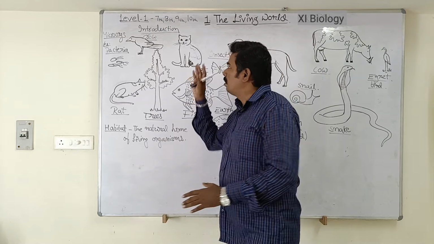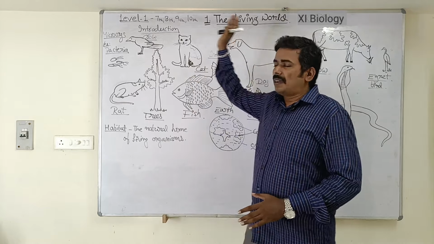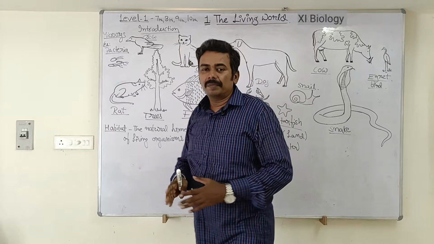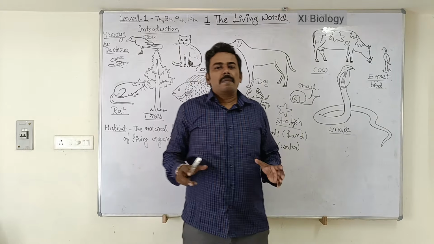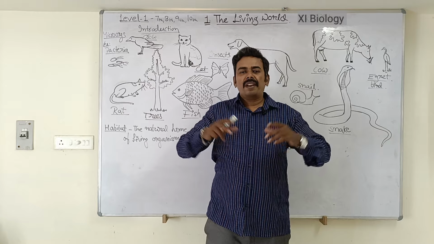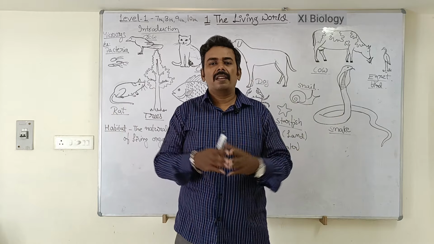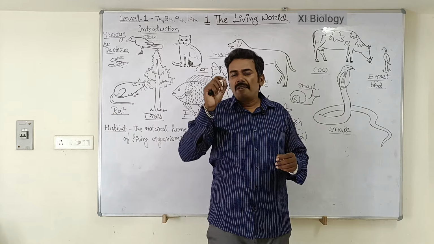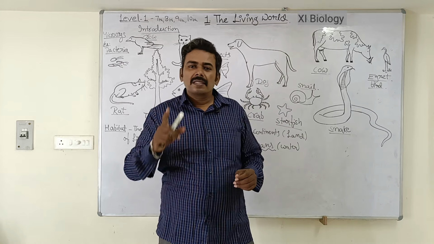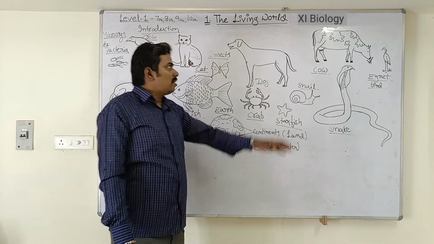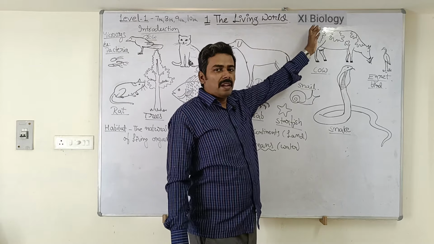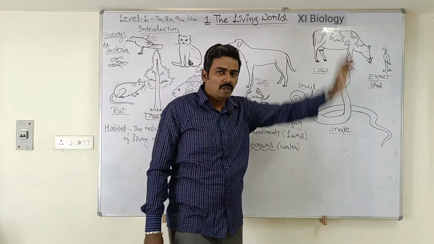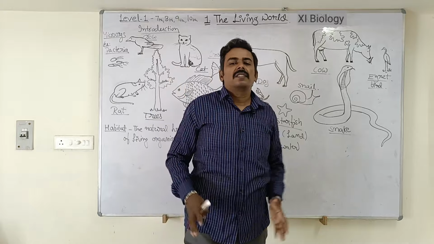Okay, so this particular chapter comes under level 1. Students who are in 7th, 8th, 9th and 10th classes can listen to this particular lecture. Students, in this chapter, we are going to discuss different points related to the living organisms. I am going to cover each and every point which is important for the NEET examination. And also, we will be going line by line through the 11th class biology textbook. This particular topic is from the 11th class biology NCERT textbook. So now let us start this chapter.